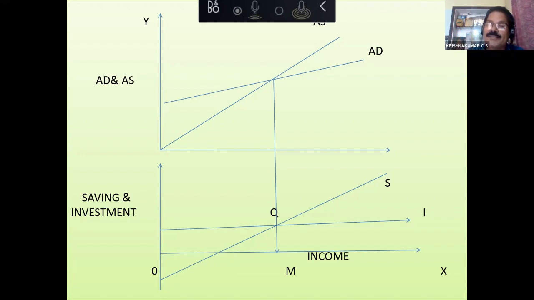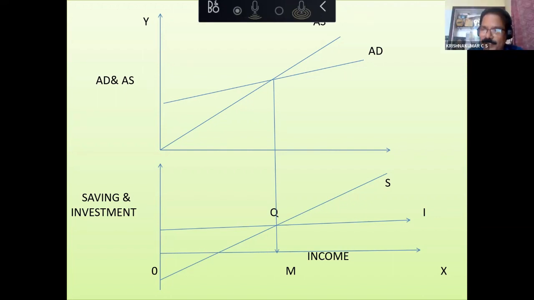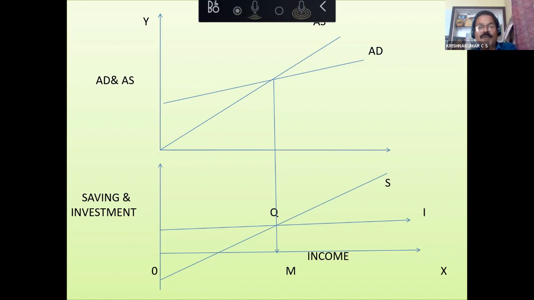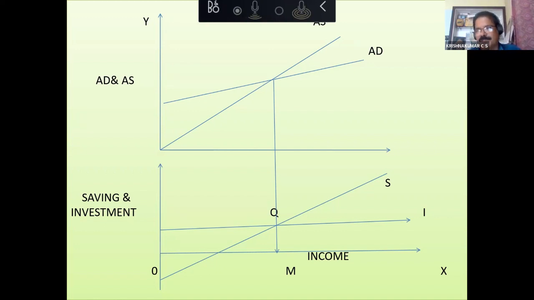If aggregate demand is low, what will happen to inventories? They will increase. Inventories will increase. If inventories increase, what will the producers do? They will reduce production, and the aggregate supply and aggregate demand will become equal. When AD and AS are equal, S and I also will be equal. Correct, no? The economy will reach back to equilibrium.